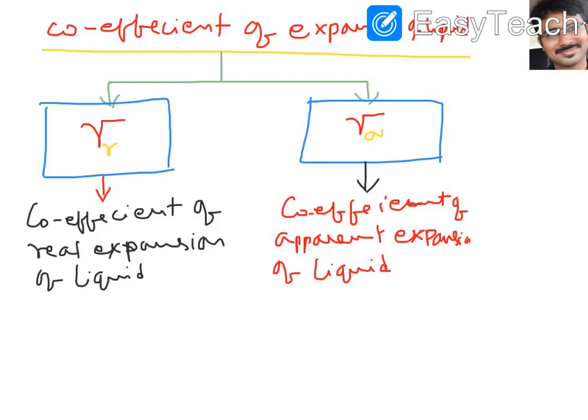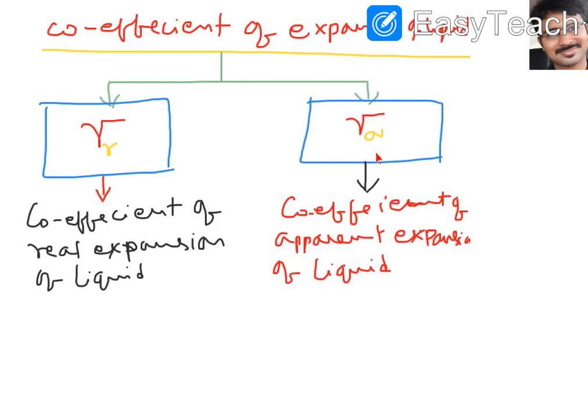But when we are discussing only volume, the problem is that here we have two things. One is gamma R, the other one is gamma A. In solids there is only one gamma, but here in liquids real expansion is there and apparent expansion is there. Real expansion is without container expansion, and apparent expansion is the expansion of liquid relative to the container expansion.